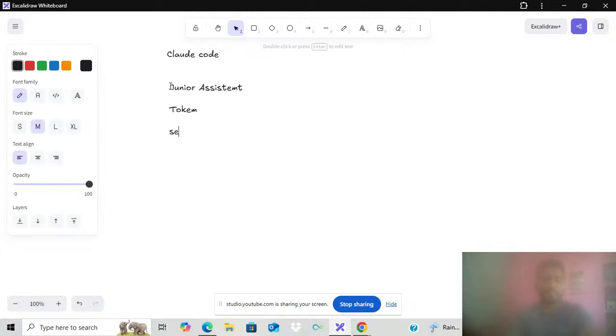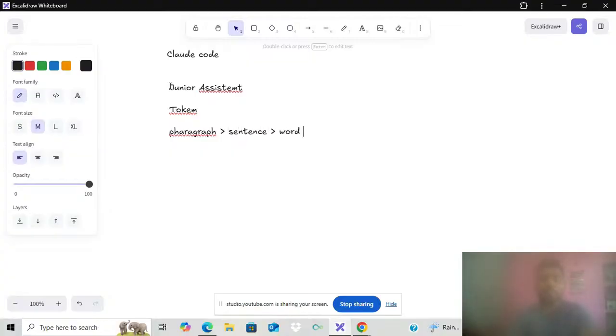Suppose we have a paragraph. A paragraph can be broken down into sentences, and sentences can be broken down into words.